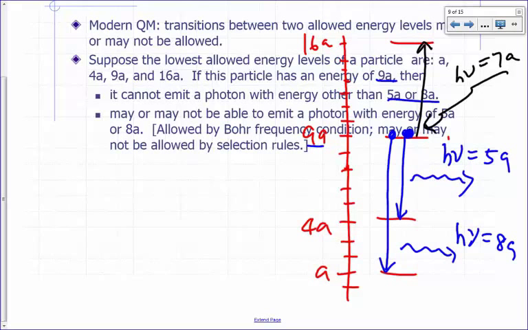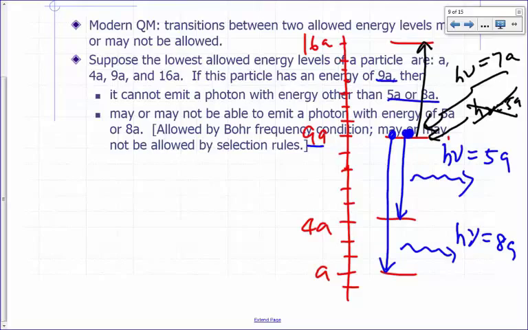Okay. What if a photon comes in with energy of 5A? It would only take it to 14A. 9 plus 5 is 14, so this is not allowed. You know for sure it's not allowed. Now 7A is allowed by the Bohr frequency condition, it may be allowed, but you have to look at the selection rules to know for sure.